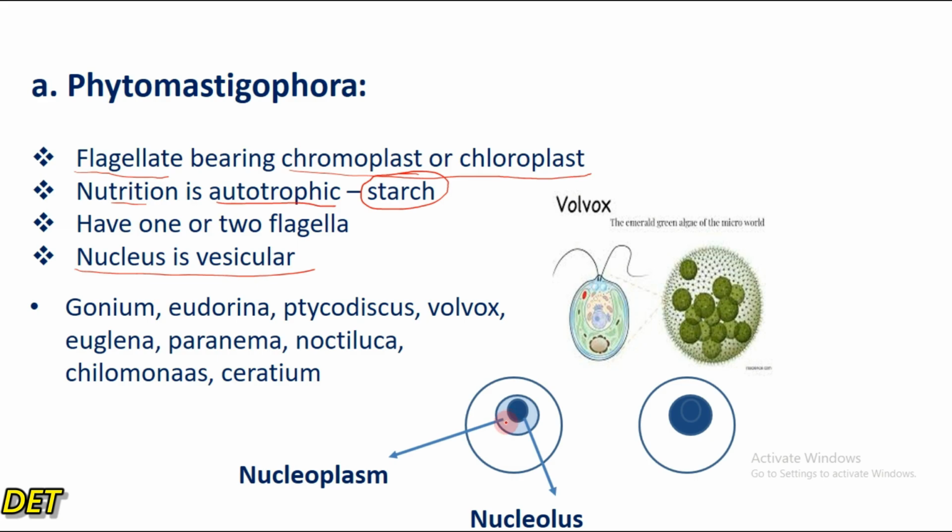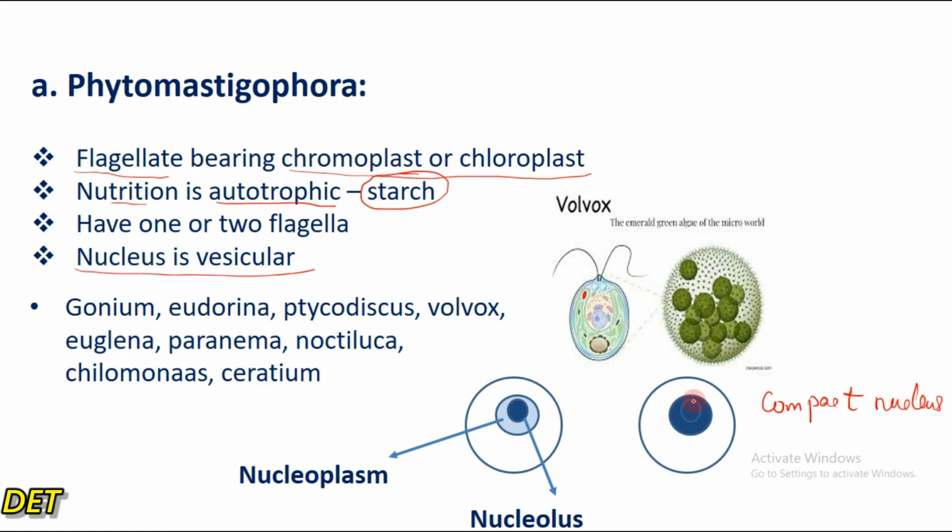A vesicular nucleus is a nucleus that has scanty chromatin, making it clear and hollow under the microscope. You can see that the nucleoplasm is somehow clear compared to this compact nucleus. This nucleus here is a compact nucleus. Why is it compact?